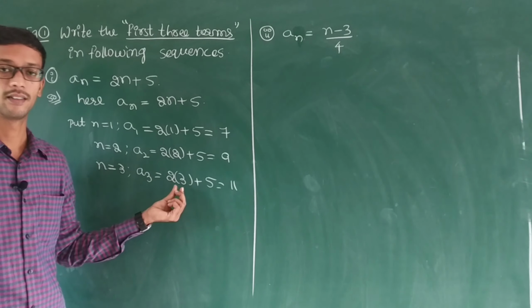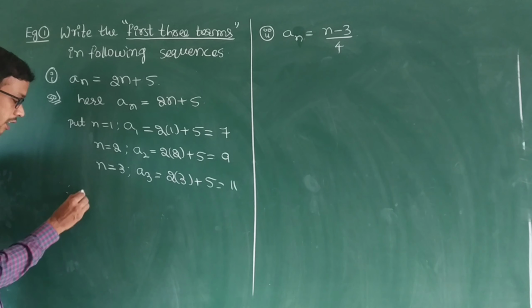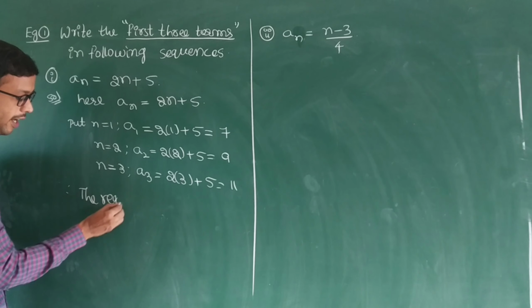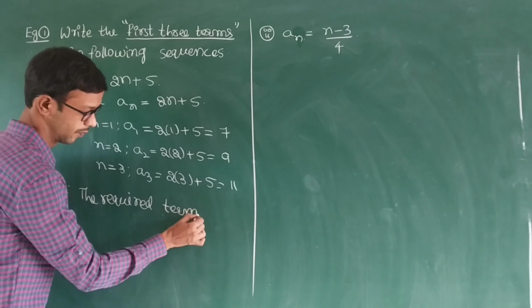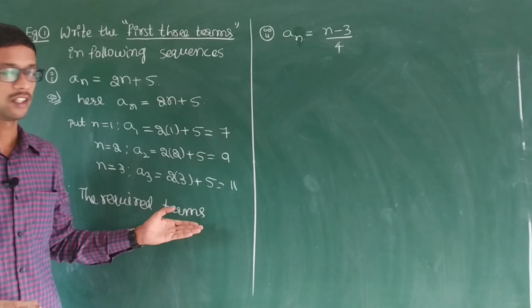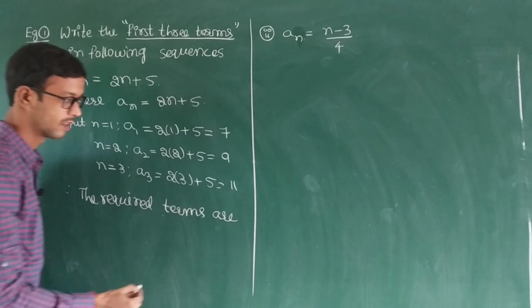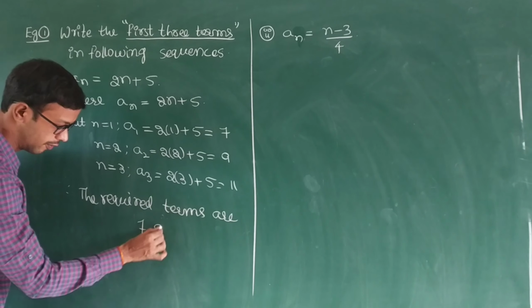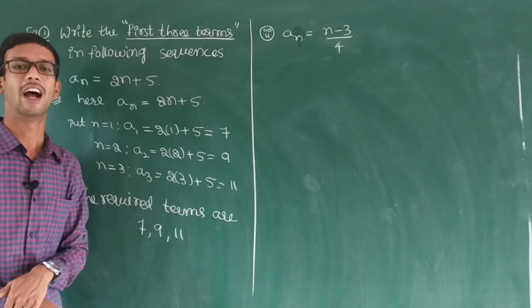2 3s are 6, plus 5 is 11. Next, we can write here, therefore, the required terms. The required terms are nothing but the first 3 terms. What are the terms here? 7, 9 and 11. 7, 9 and 11.